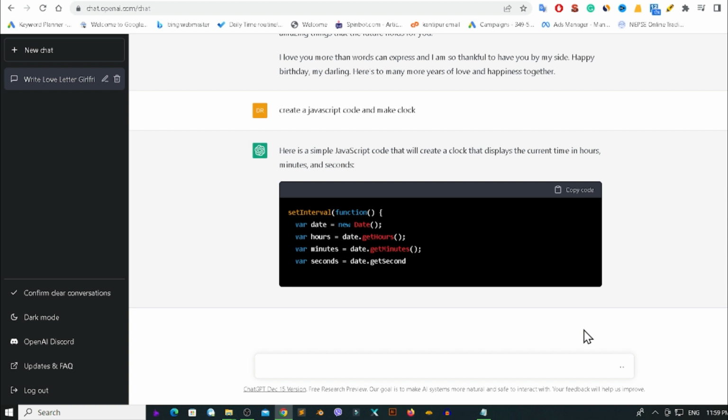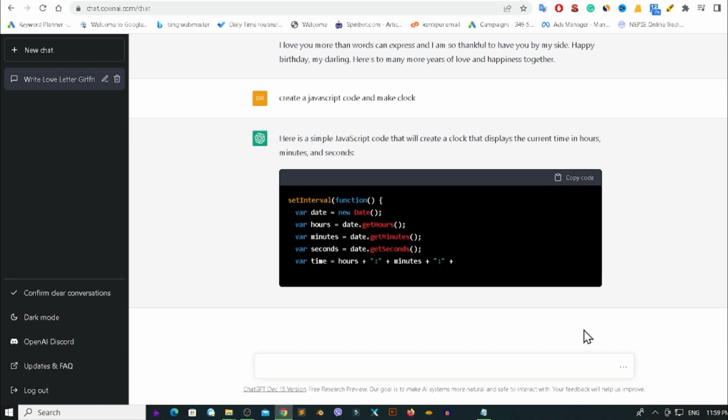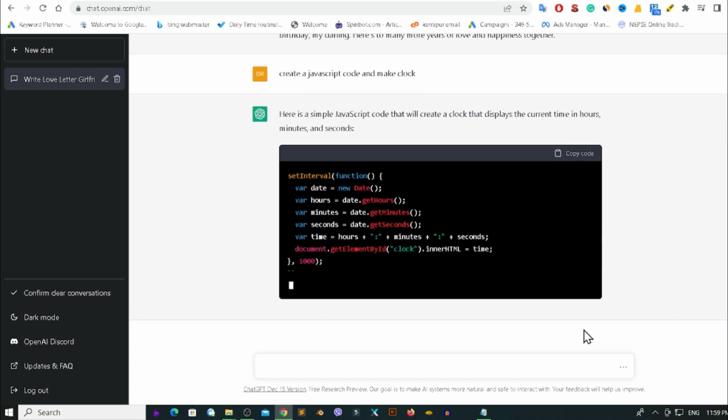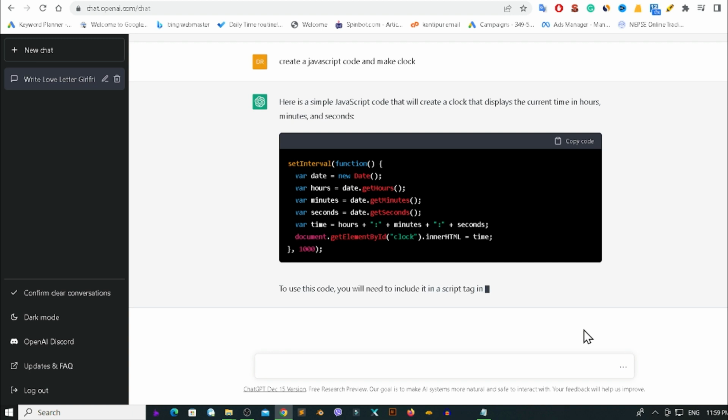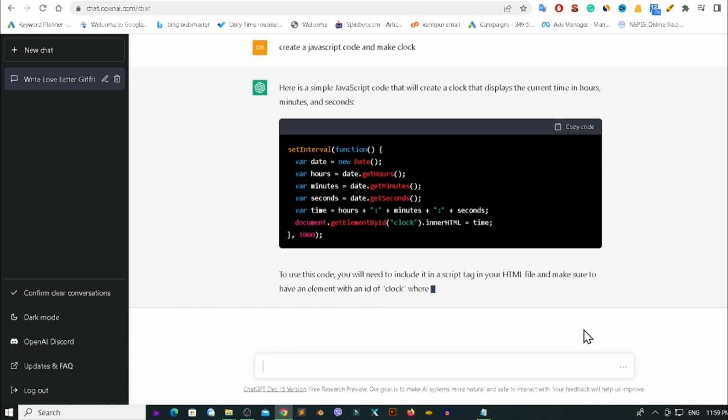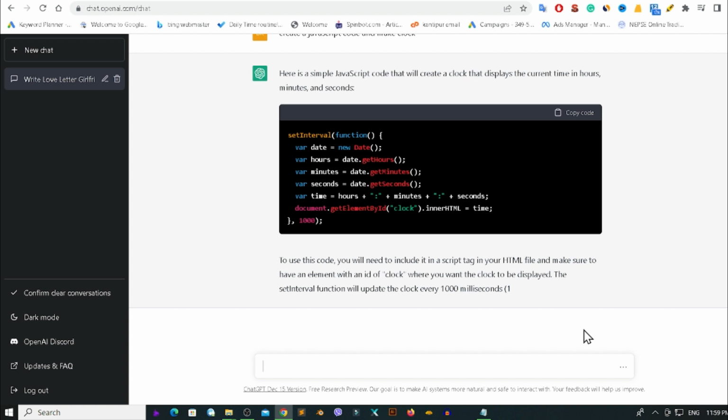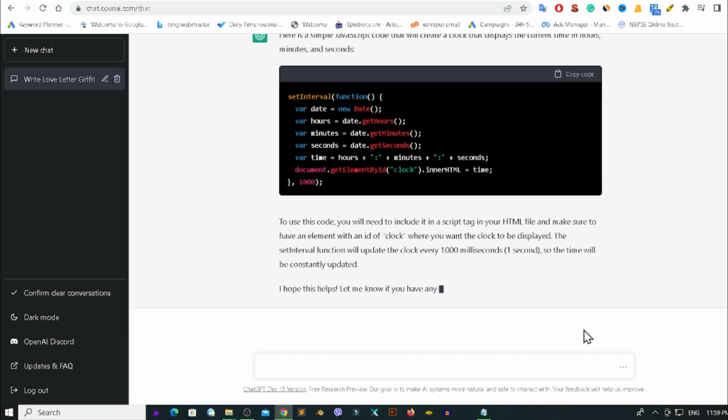In this way you can do lots of programming, and you have to use it inside your website after creating those codes.